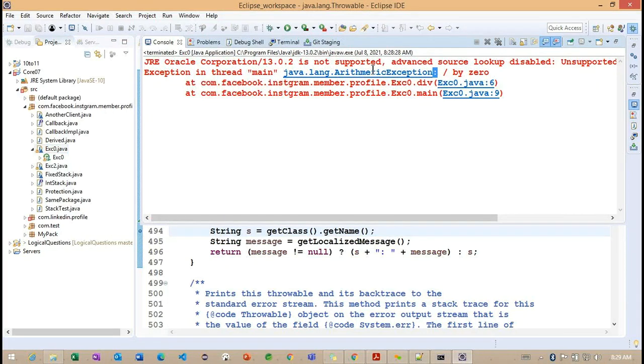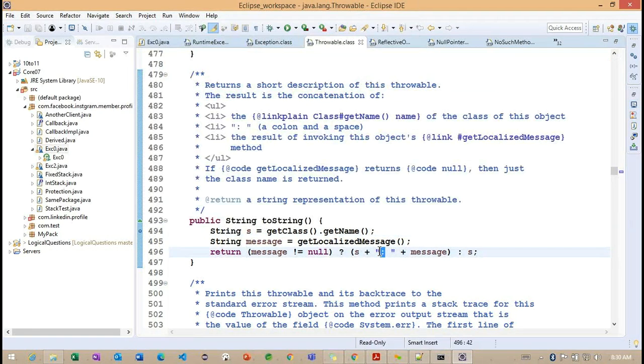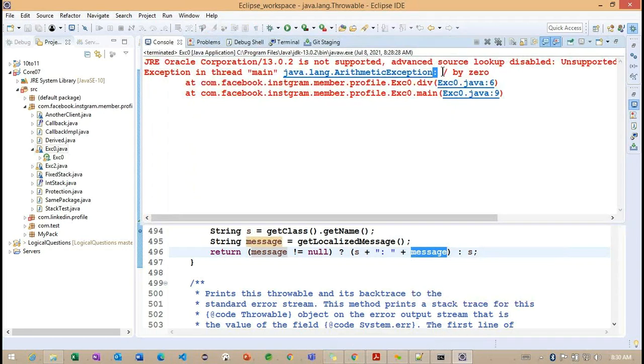which defines the name of the method, getting the point. So this is the name of the message, and slash by 0. Now you can see the colon here. This colon is coming from here, and then the message. What is the message we are having? The message we are printing is slash by 0.